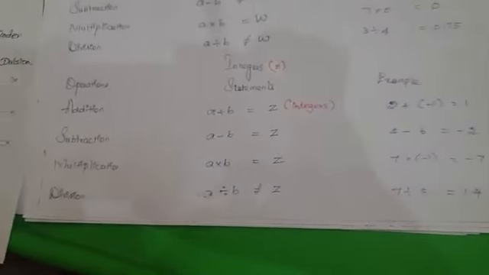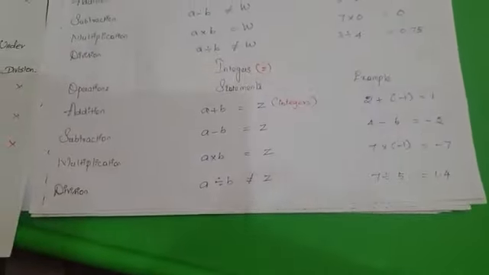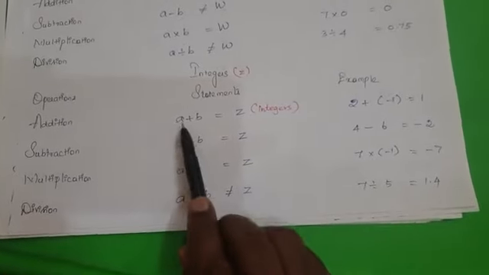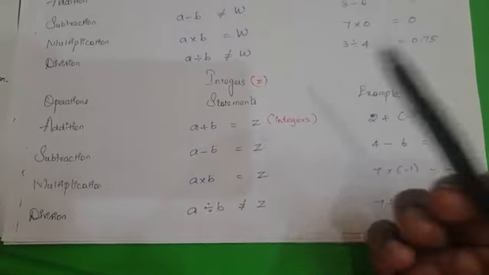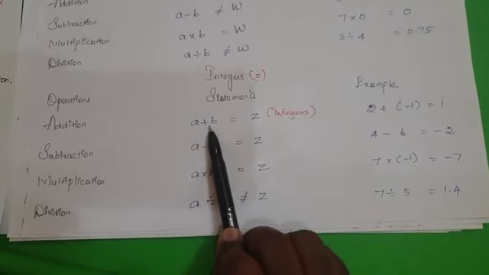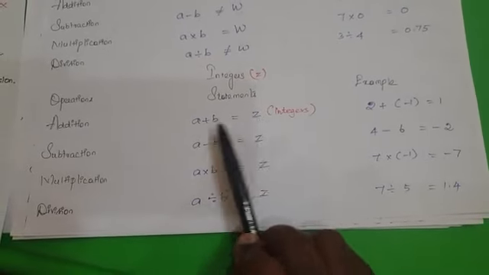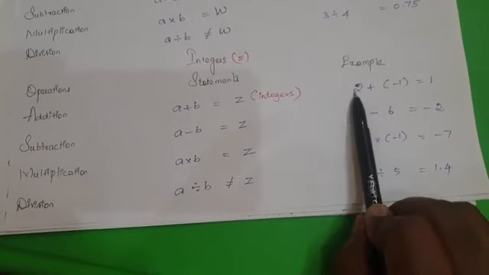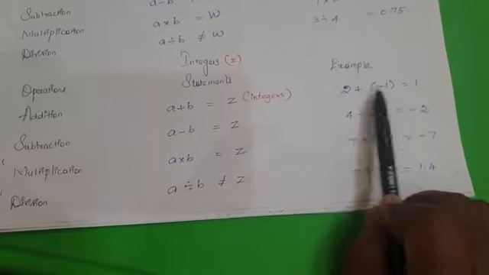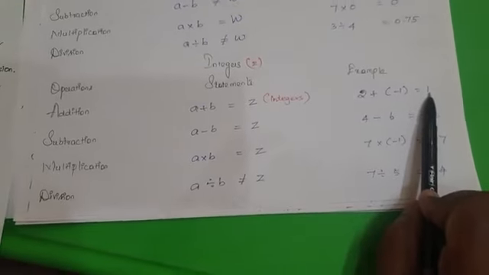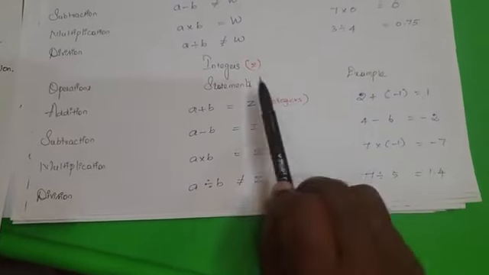So the next one is integers. Integers are represented in the format of Z. How do we represent addition? A plus B, we know the integers. Integers mean positive numbers, negative numbers along with 0. So A plus B is equal to an integer; we should get an integer. 2 is an integer, minus 1 is a negative integer. The sum of the two gives 1. So according to that, it is an integer.